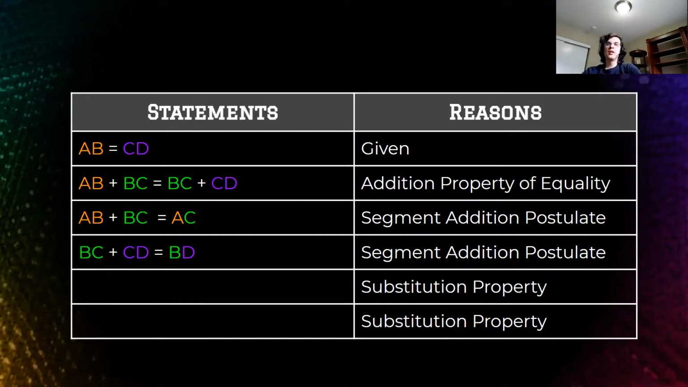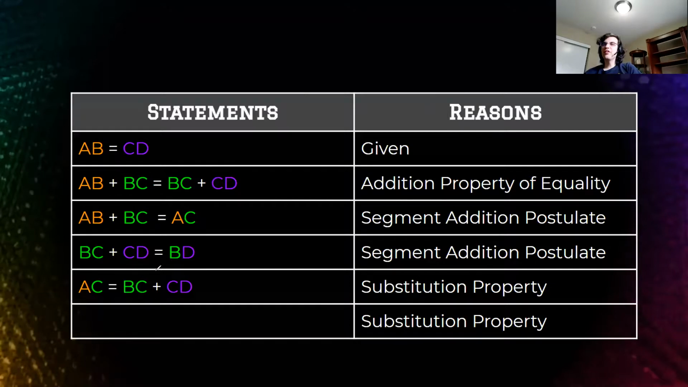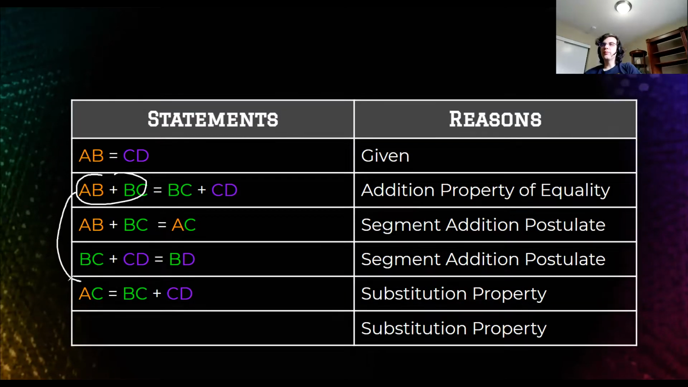So now the substitution property allows me to replace, I miswrote that. Oh, no, I didn't. See, AB plus BC got replaced with AC. This is the trick with the substitution property. A lot of people miss this. It doesn't have anything to do with the previous step. It has something to do with this step. AB plus BC got replaced with AC, but this side is staying the same.